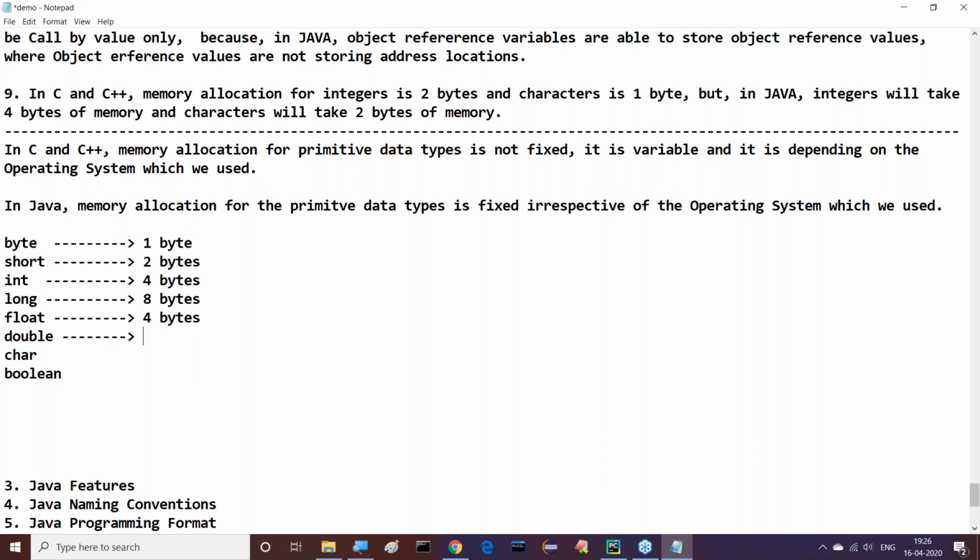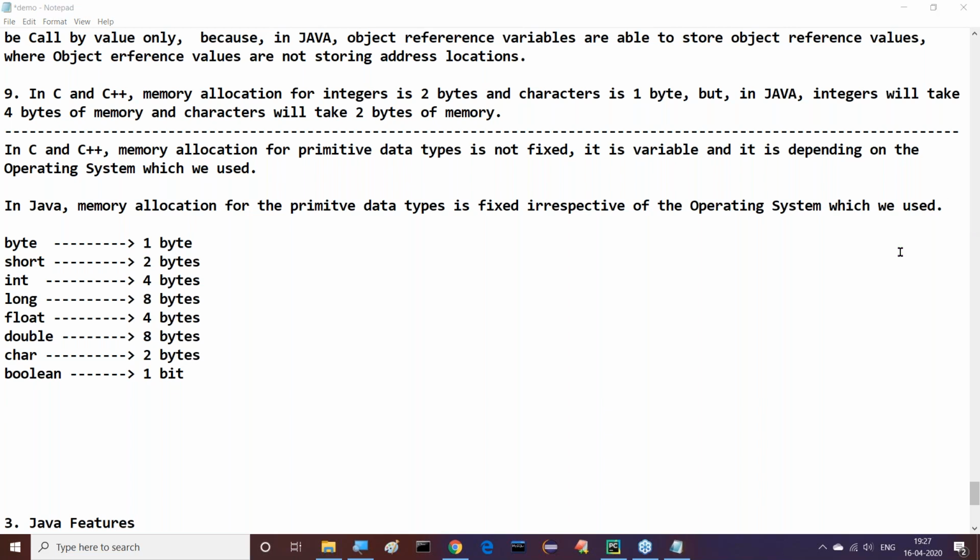Double will take 8 bytes of memory. Char will take 2 bytes of memory, and boolean will take 1 bit, 1 bit only. That's it. Understand it clearly now. This is the memory allocation for primitive data types in the case of Java. In Java, these memory allocations are fixed. We can use any of the operating systems.